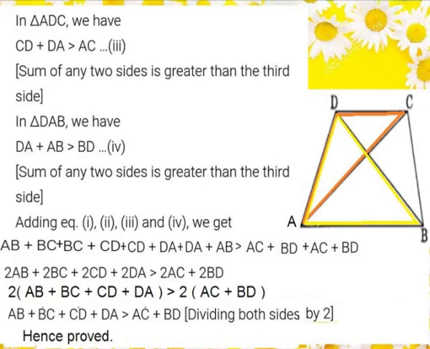In both the LHS and RHS we take 2 commonly outside and we get 2 times of AB plus BC plus CD plus DA is greater than 2 times of AC plus BD. Now dividing by 2 on both sides we get AB plus BC plus CD plus DA is greater than AC plus BD, which is the required result that we wanted to prove.